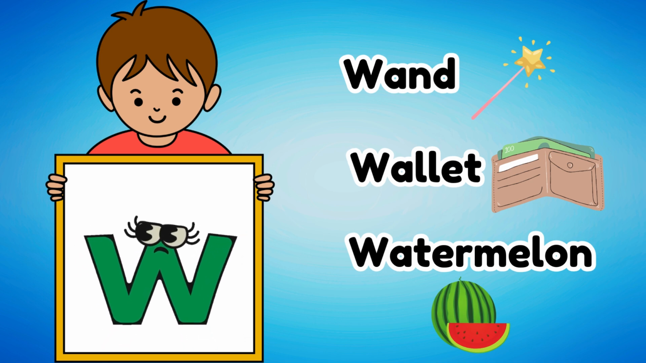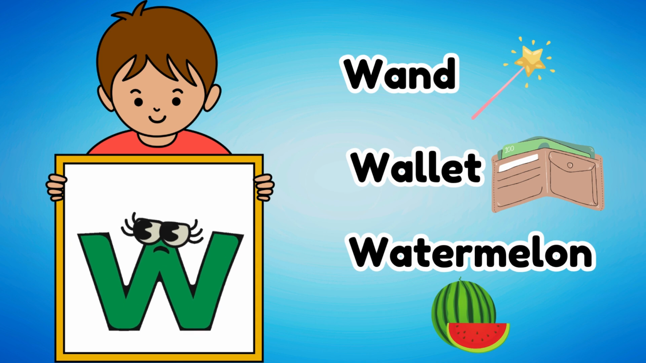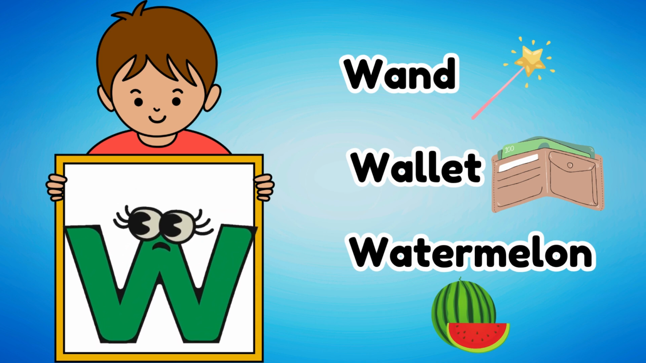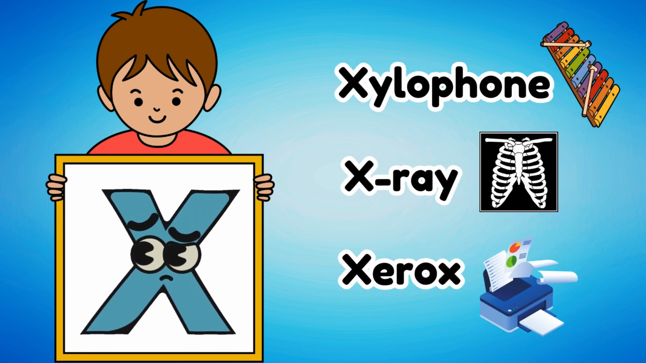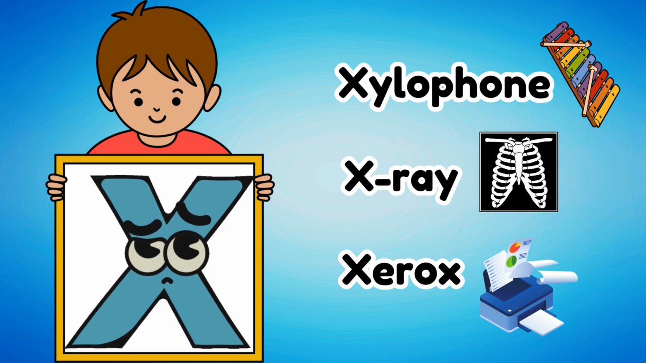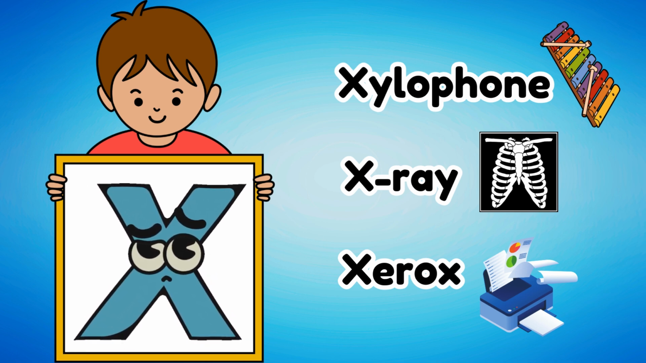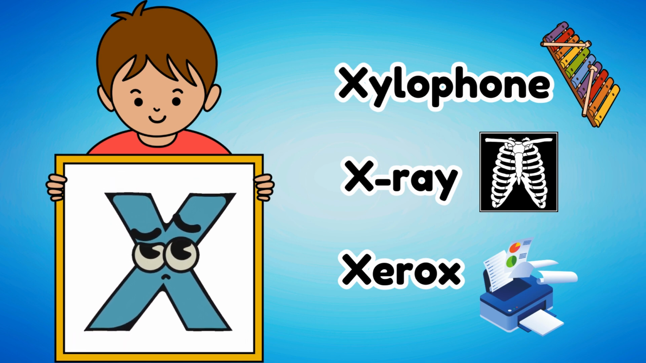Next is the letter W. Some examples of words that start with W are wand, wallet, and watermelon. Following that is the letter X. Some examples of words that start with X are xylophone, X-ray, and Xerox.